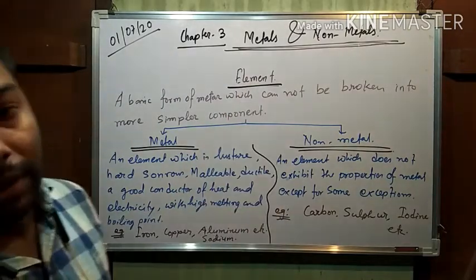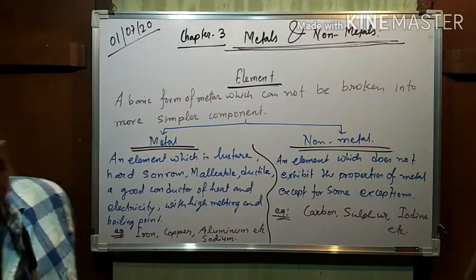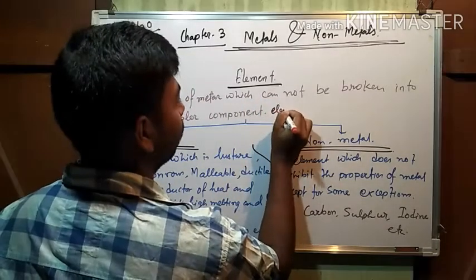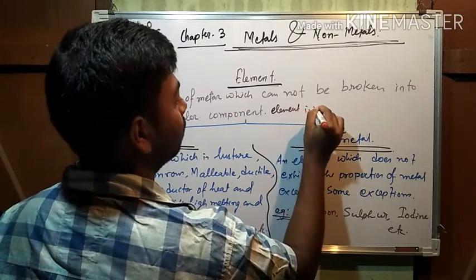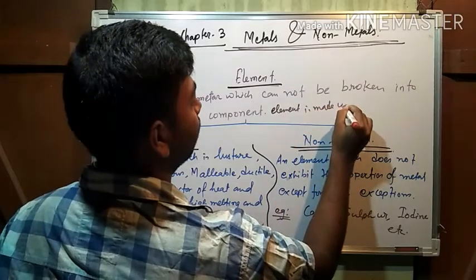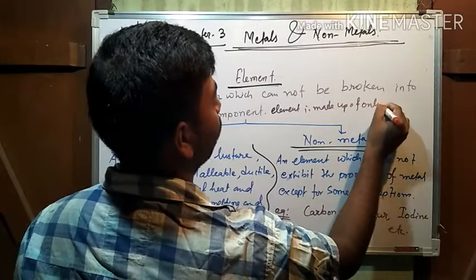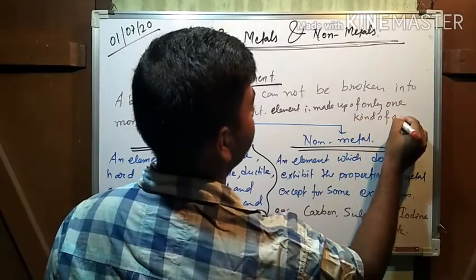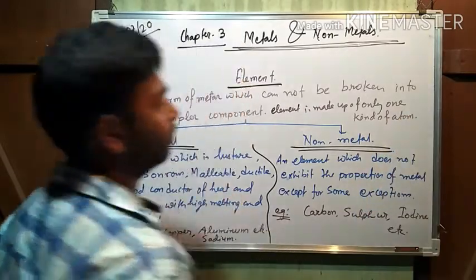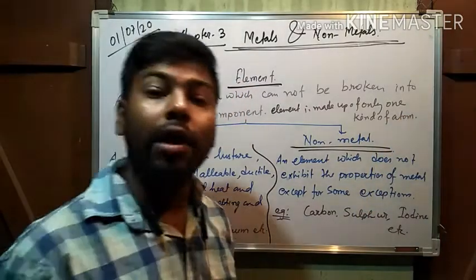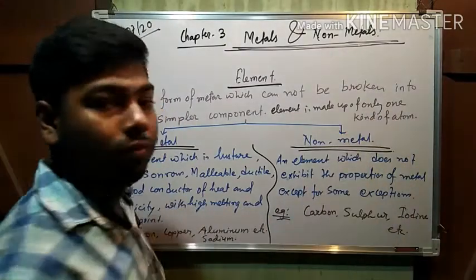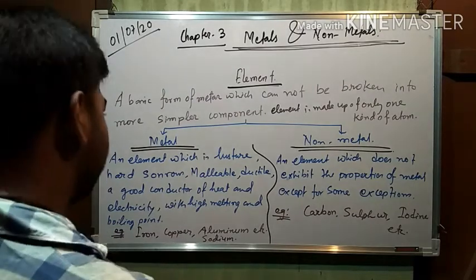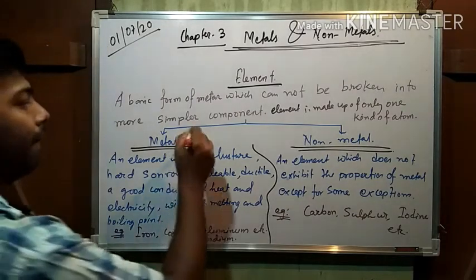An element is made up of only one kind of atom. Remember, not more than one, only one kind of atom. Okay? And you should know what we mean by elements. Next, the main topic is metals and non-metals.